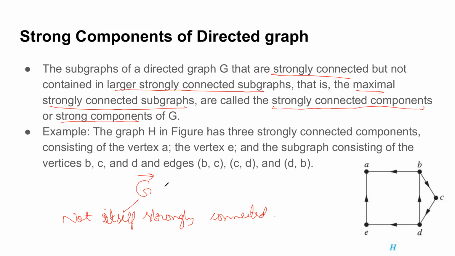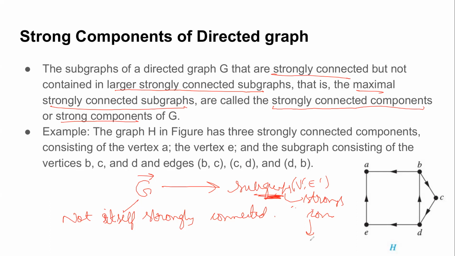Now if I extract some subgraph from it, which in itself is strongly connected, that means the vertices which are part of this subgraph, V prime, E prime, have paths in both directions. Such a strongly connected subgraph is what is known as a strong component.